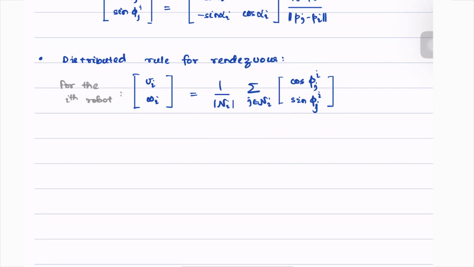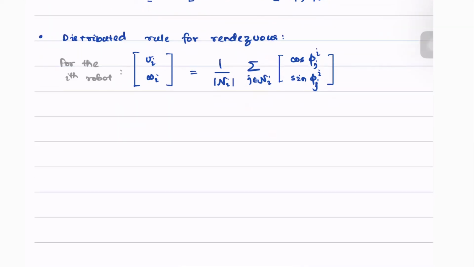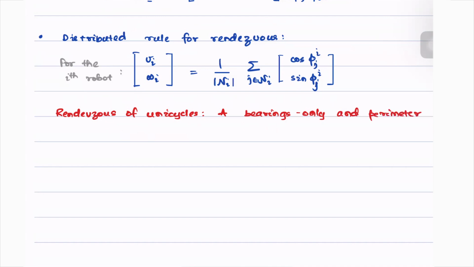These results have been proposed in the paper, Rendezvous of unicycles: bearings only and perimeter shortening approach.